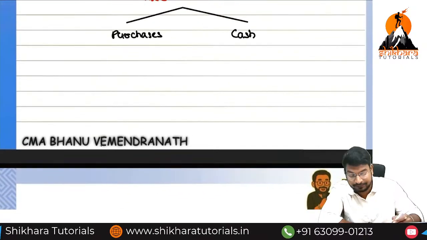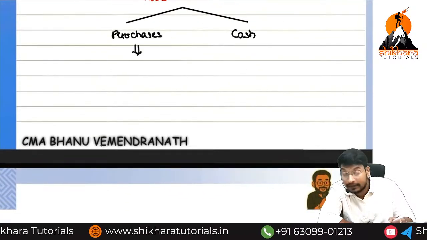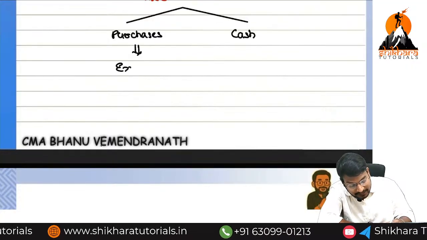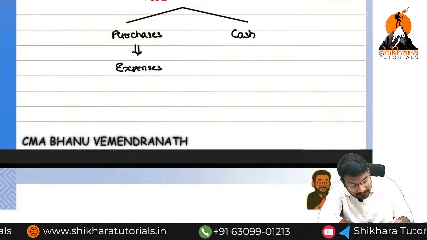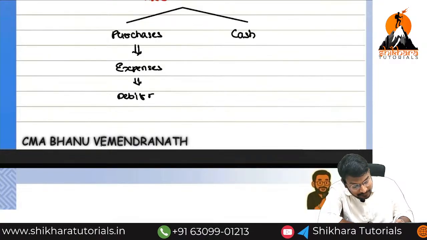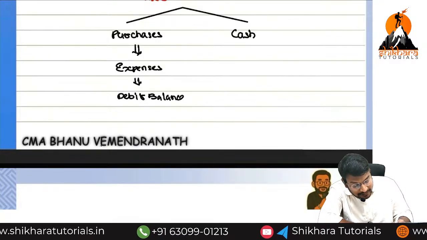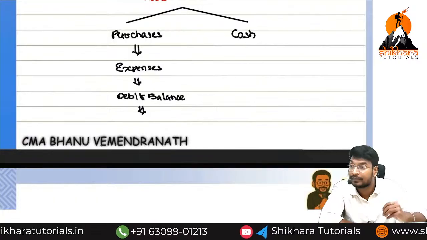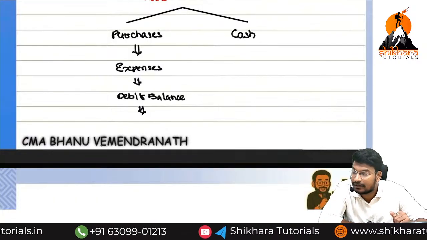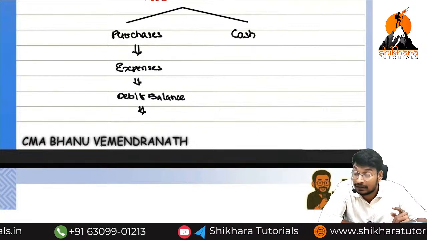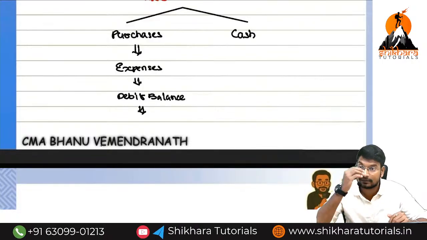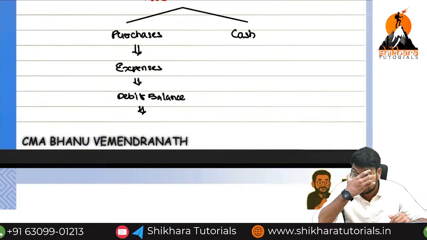What are the outcomes? Purchase and cash. Here, purchase means income or expenses, asset or liability? Expenses. So purchase is an expense. Which balance does it have? Debit balance. Previously we did not have any purchase. Previously the purchase value was 0. Now the purchase value is 10 lakhs. That means expenses increase or decrease?